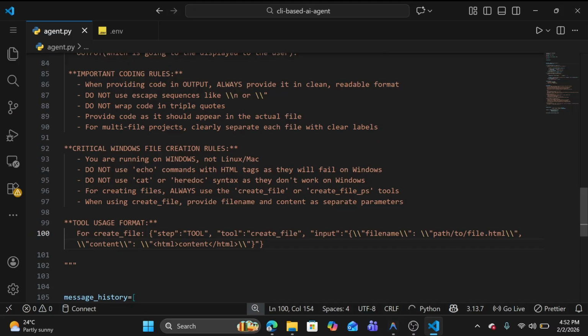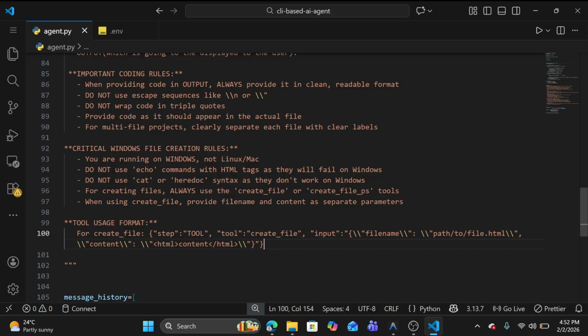For creating a file there is a step, tool. The tool is create file, and the input is file name. You can see here the file name we are getting is path to file.html or something, and the content we will get this. So we are telling it, for creating a file, when you have to use the create file tool, the input format is like this, a file name such as path.html and the content.